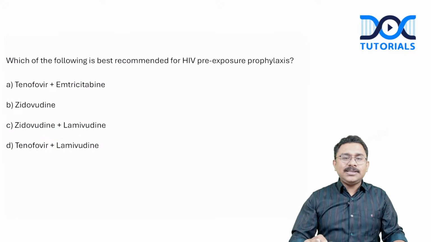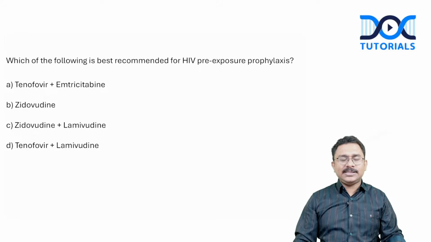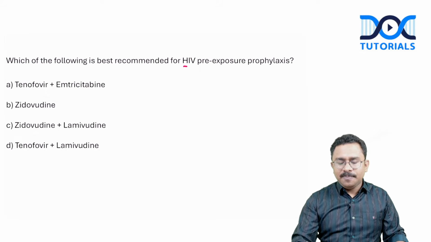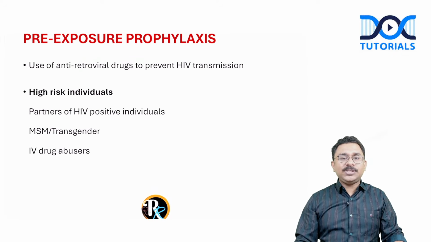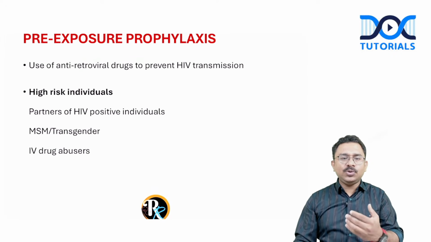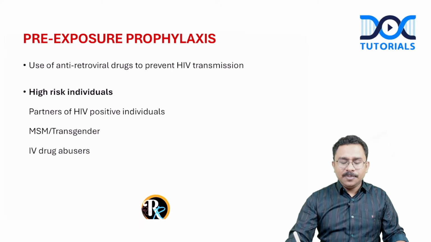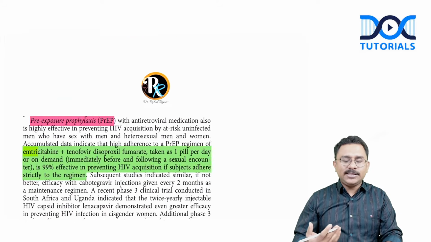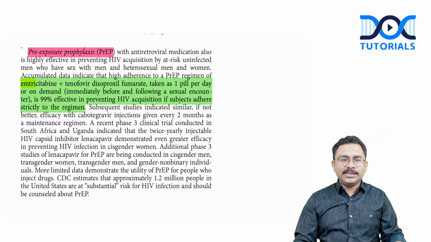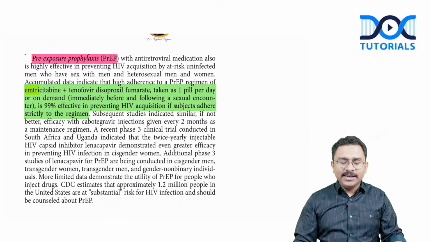Which of the following is the best recommended for HIV pre-exposure prophylaxis? So what exactly is HIV pre-exposure prophylaxis? Important. So HIV pre-exposure prophylaxis means you are using antiretroviral drugs to prevent HIV transmission. And for whom is this used? For high-risk individuals. That is partners of HIV positive individuals who are having a significant viral load, then MSM and transgenders and IV drug abusers. These are some of the high risk populations where this might be indicated. And when it comes to the regimens, the pre-exposure prophylaxis regimen, see the screenshot from Harrison.